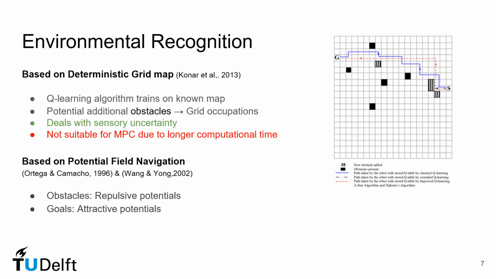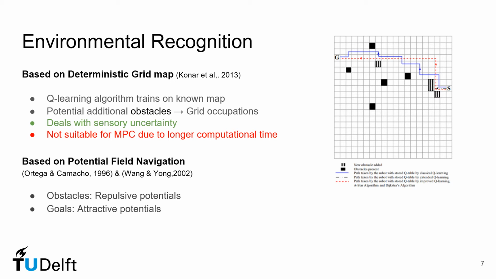A simpler approach can be employed by basing the environment on a deterministic grid map. When Q-learning is employed on this known map, the state action space becomes a deterministic and straightforward Q-learning problem. Unknown obstacles are found by detecting a grid occupation. A subsequent second best action is then chosen when the initial best action interferes with the object.